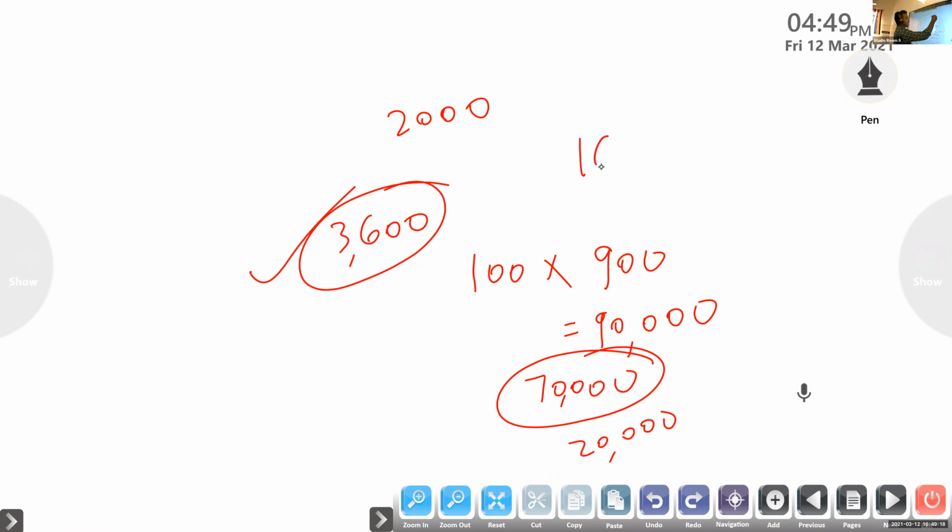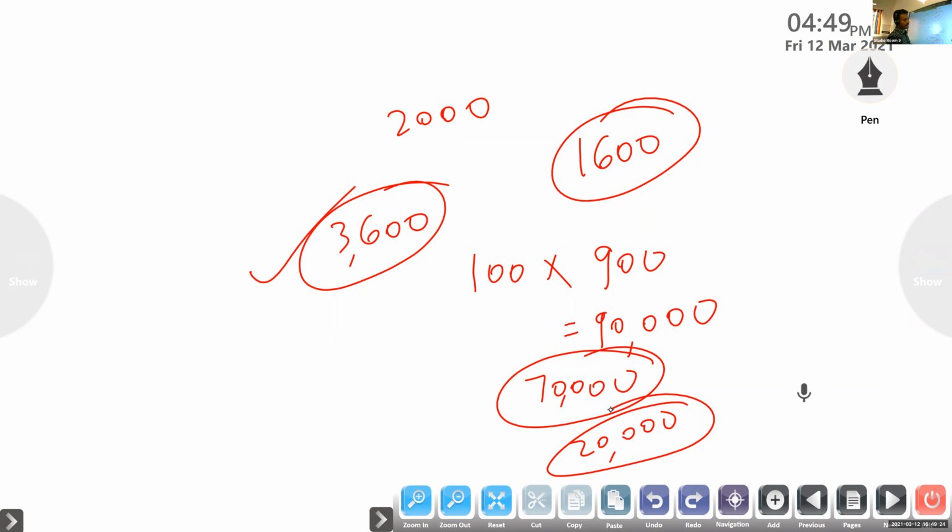Closing balance sheet, outstanding subscription last year 1,600, current year 20,000. Already I said last year subscription is given. If this year we received some amount, it will not come in income and expenditure. It will come in the closing balance sheet only.